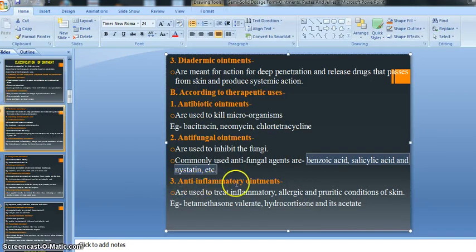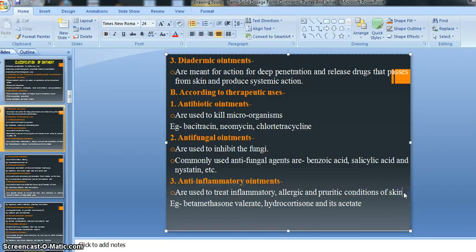Then after that, anti-inflammatory ointment. Anti-inflammatory refers to inflammation. If we get inflammation in our skin, the doctor prescribes an anti-inflammatory ointment, which is able to treat inflammatory, allergic, or pruritic conditions of our skin, right?